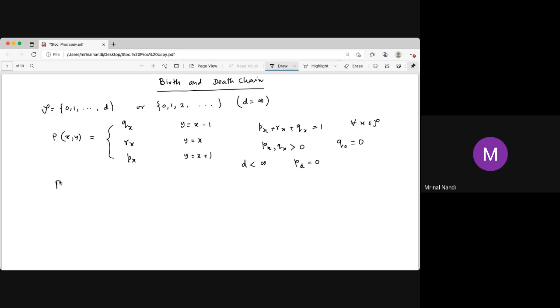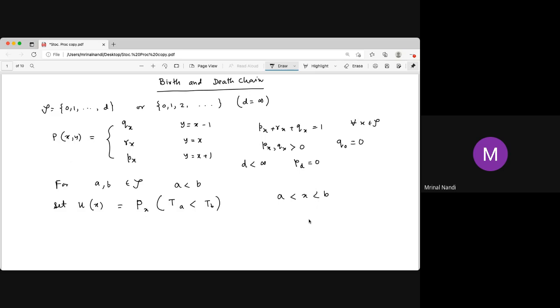Now if I take two states a and b in the state space, with a less than b, then we define u_x equal to P_x, the probability starting at x, that the hitting time of a is less than the hitting time of b. So it starts from x, it may go to b, it may go to a.